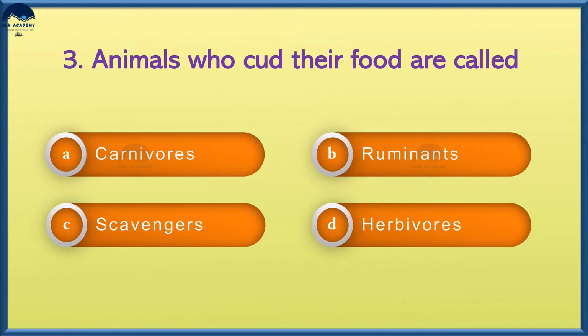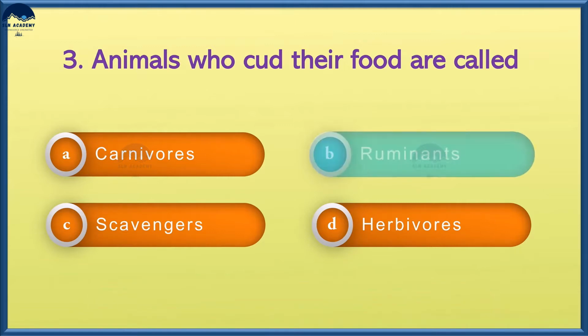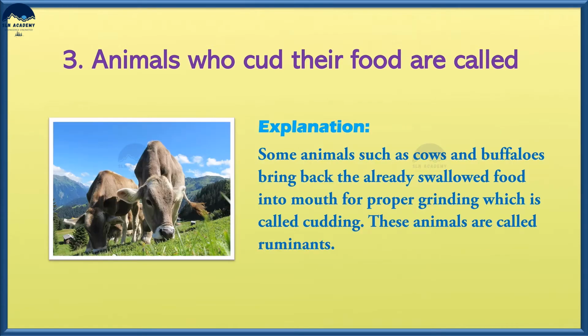Animals who cut their food are called as option A, carnivores, option B, ruminants, option C, scavengers, and option D, herbivores. And the answer is option B, ruminants. Some animals, such as cows and buffaloes, bring back the already swallowed food into mouth for proper grinding, which is called as cutting. These animals are called as ruminants.